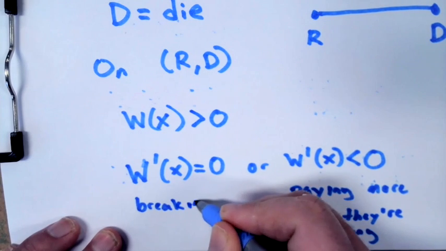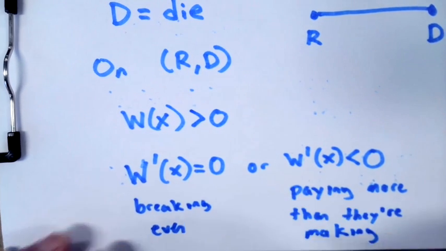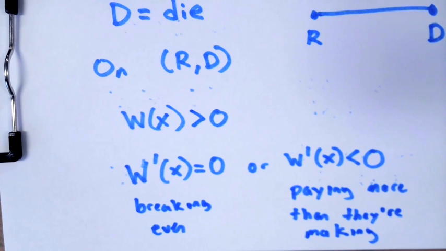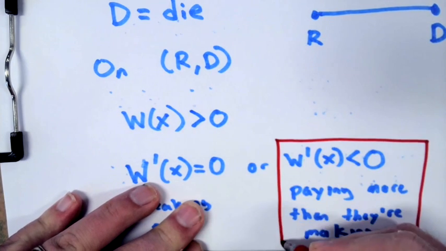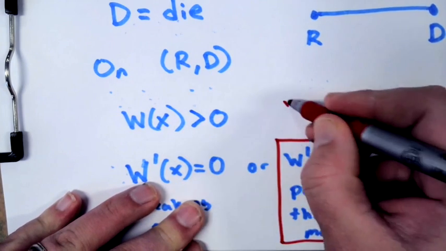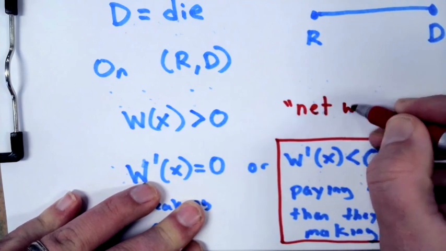So this shows how the sign, first of all, this is like what you would do in the real world. You might have a formula for W of X, but then you have to take this information that W prime of X is less than zero, and you have to communicate that in terms of how that person's net worth is actually changing in a way that they can understand. When W prime of X is less than zero, what that means is the net worth is decreasing.